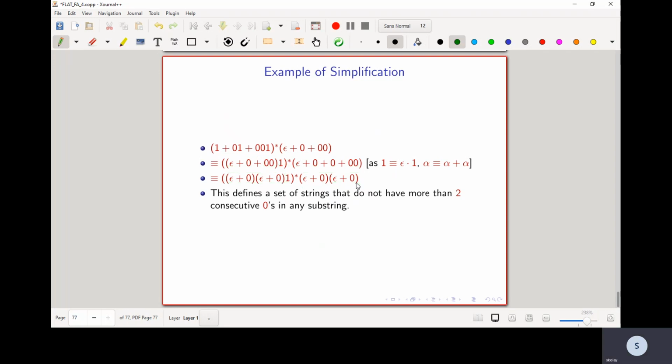And now notice that if I look at this particular expression, then this makes much more sense than the starting expression, and gives a lot more structure to the strings. So this particular expression is defining a set of strings.